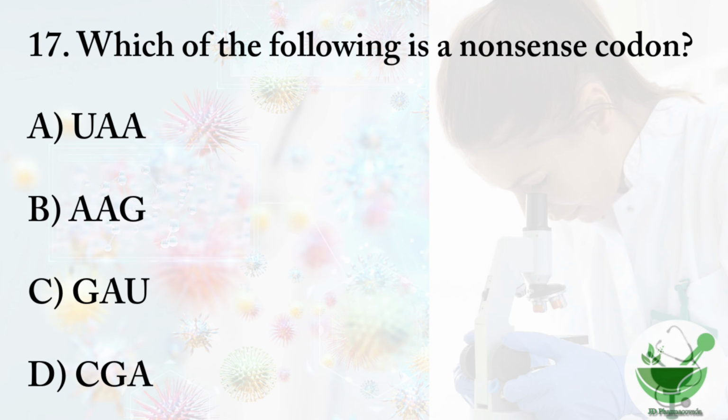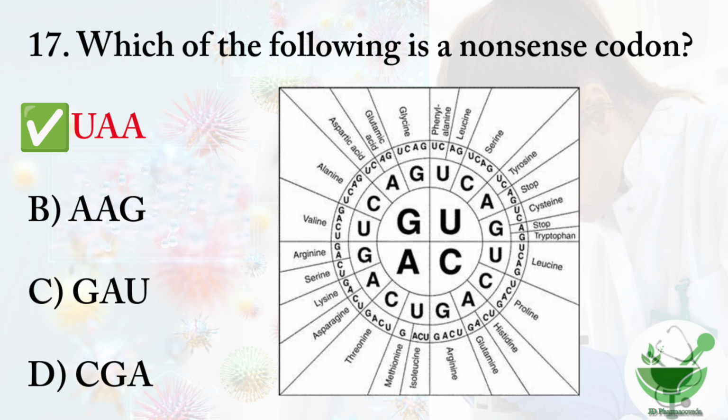Then question number 17. Which of the following is a nonsense codon? Option A, UAA, option B, AAG codon, option C, GAU codon, option D, CGA codon. So the right option is option A, UAA codon.